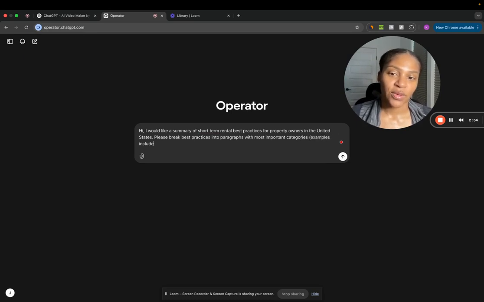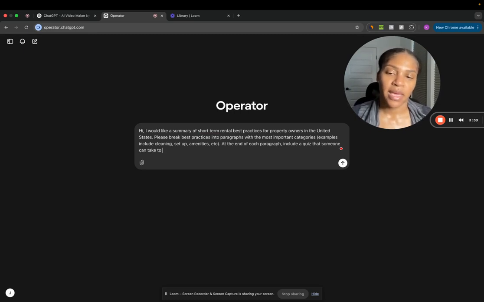Examples include cleaning, setup, amenities, etc. with the most important categories. At the end of each paragraph, include a quiz that someone can take to make sure they understand.